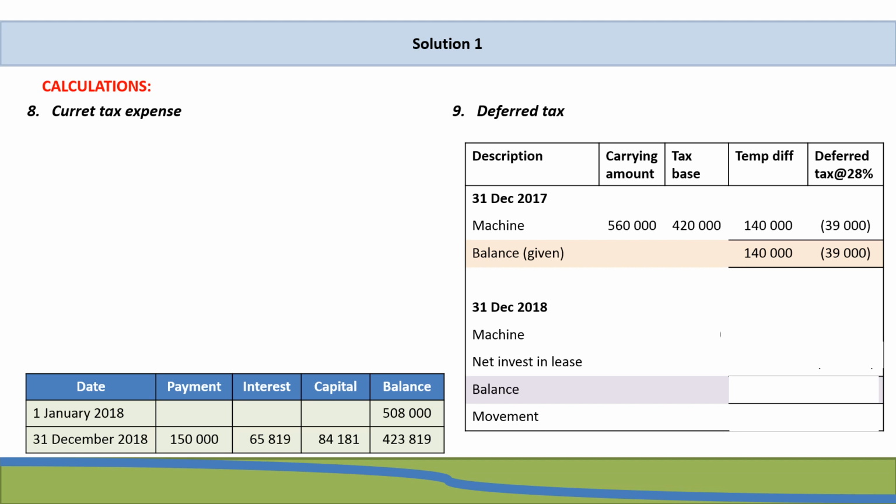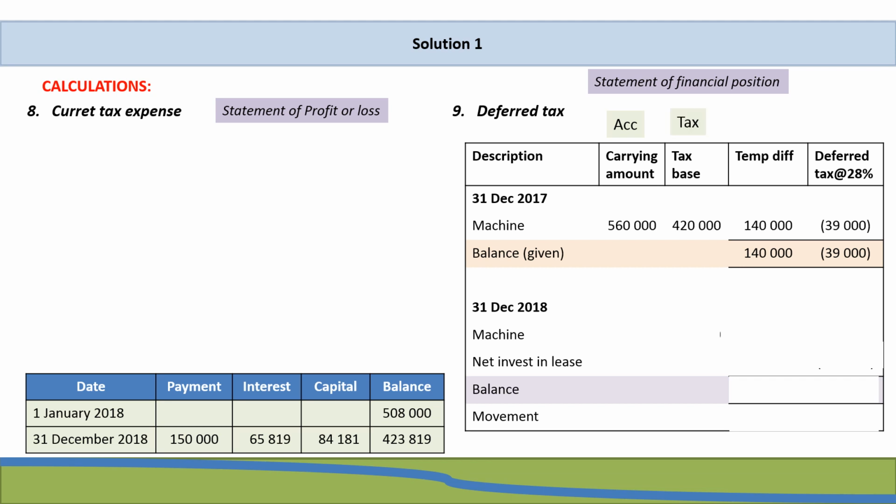Right, so if we have a look at our current tax expense, you can see your current tax expense as your statement of profit or loss for both accounting and tax purposes, where you start off with accounting profit or loss and you end off with your tax profit or loss. Your deferred tax can be seen as your statement of financial position, and your carrying amount would represent your accounting statement of financial position, whereas your tax base represents your tax statement of financial position.